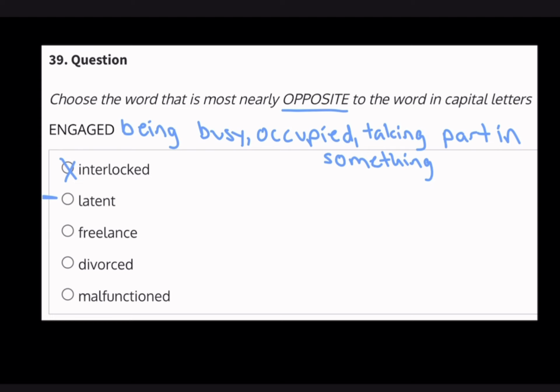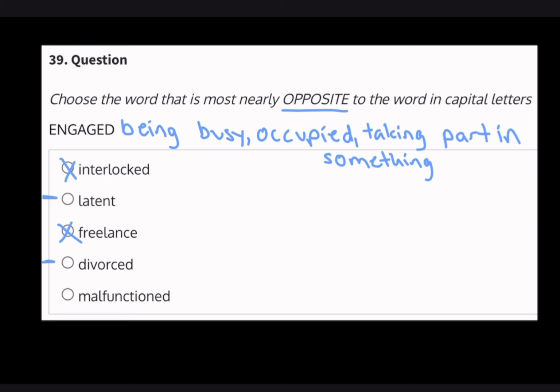Next, we have freelance, which means self-employed and hired to work for different companies on particular assignments. So again, not really a true opposite of the word engaged, so we're going to eliminate this answer choice. Next, we have divorced, which means someone who has legally dissolved one's marriage. So while engaged also means someone who has decided to get married, it is not the direct opposite of engaged. So this doesn't look great, but we're going to leave this answer choice just in case.